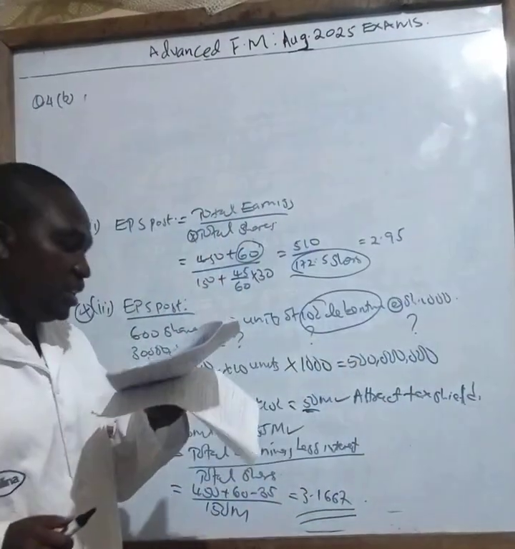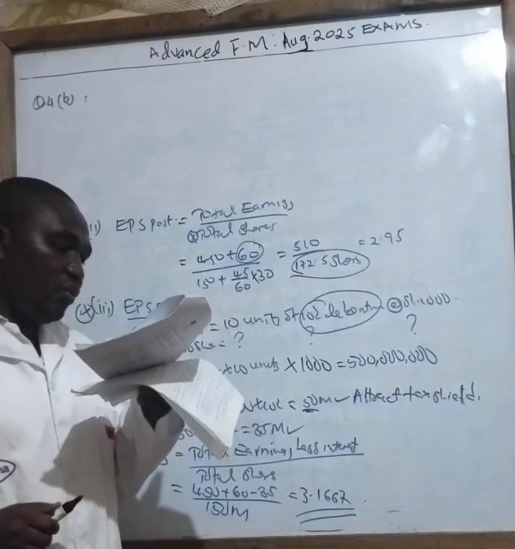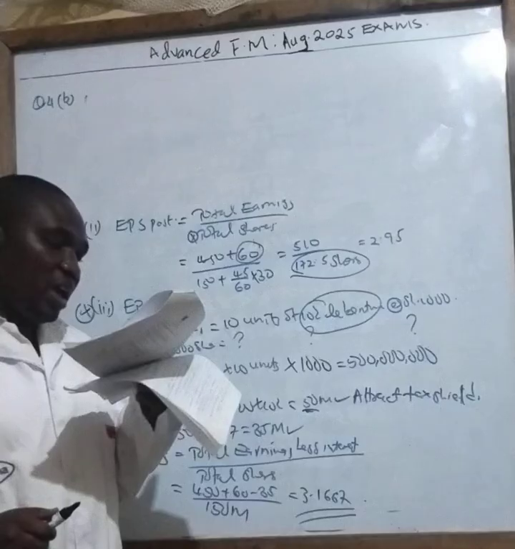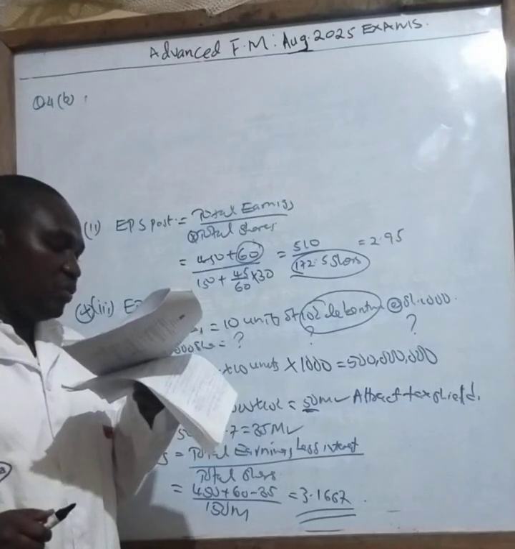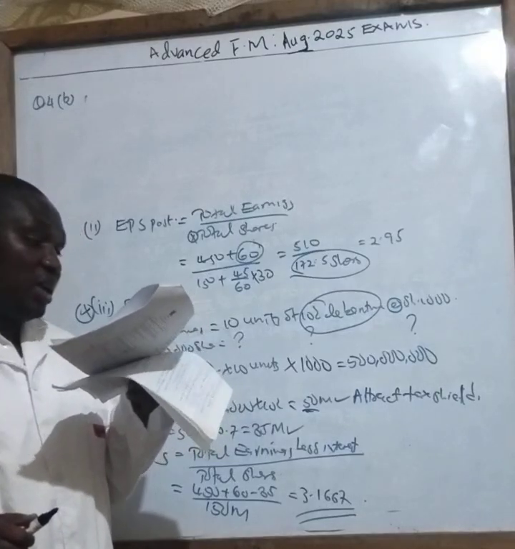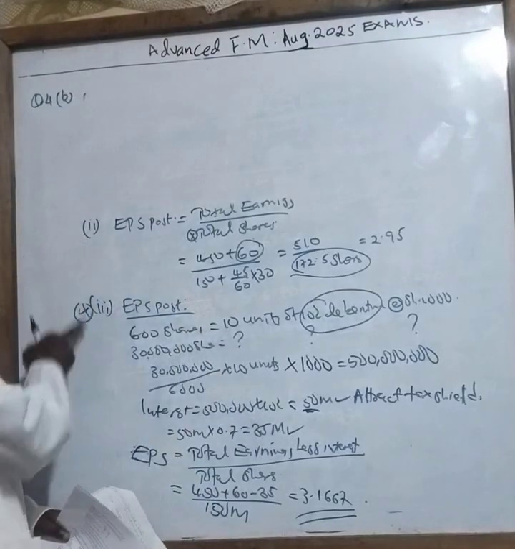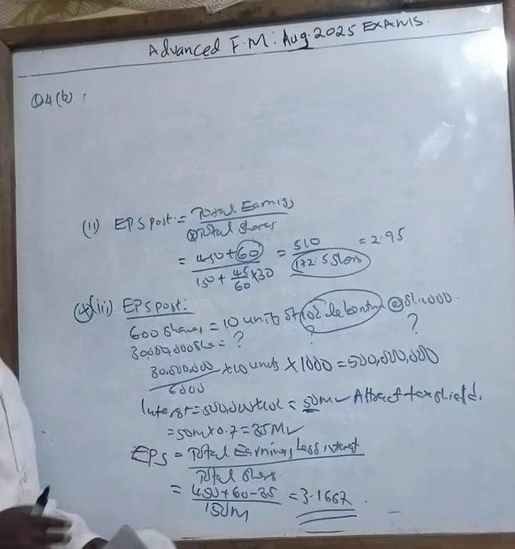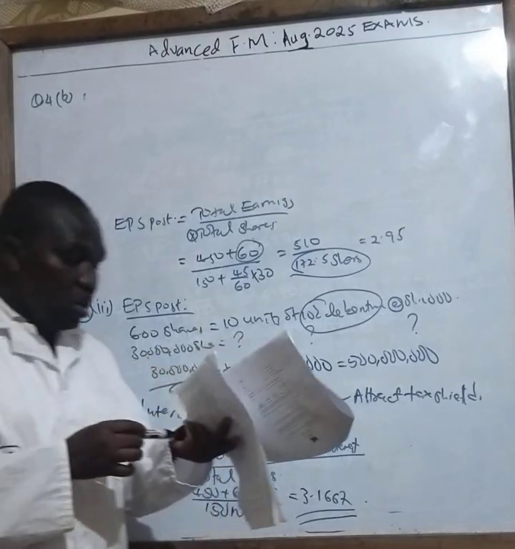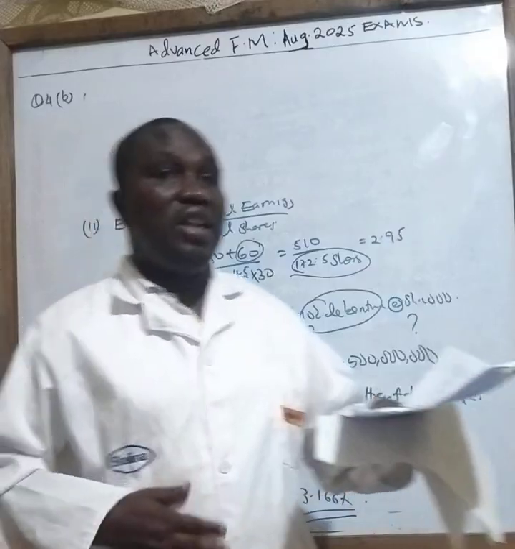So you are required to calculate the EBIT at a point of indifference between earnings of the firm under the financing plans in B Roman 1, Roman 2, and Roman 3. So Roman 2 and Roman 3. So you have been asked to calculate the EBIT, that is earnings before tax and interest.